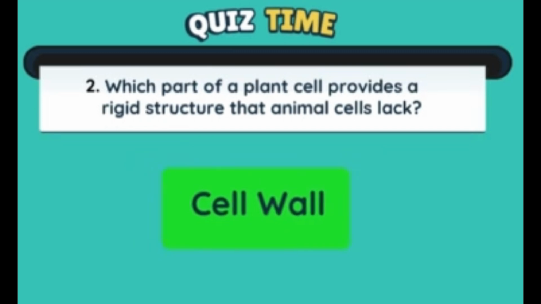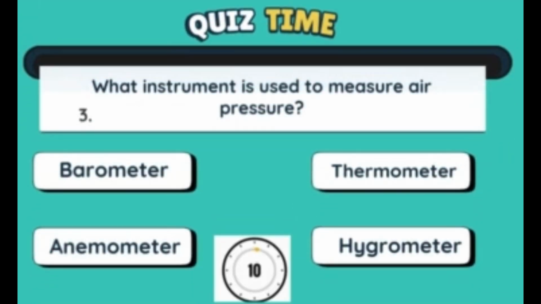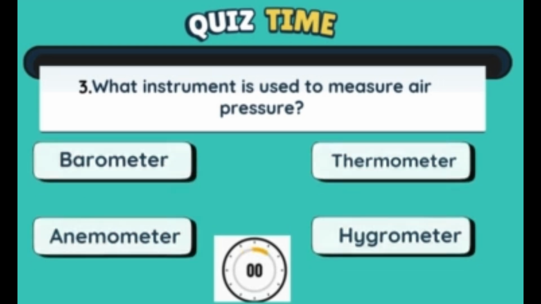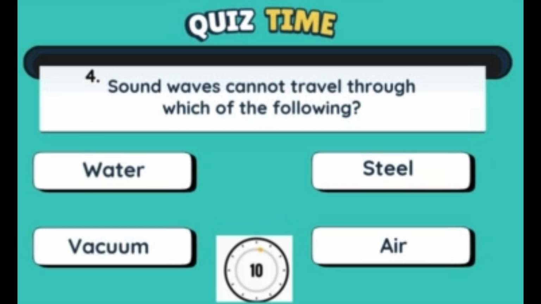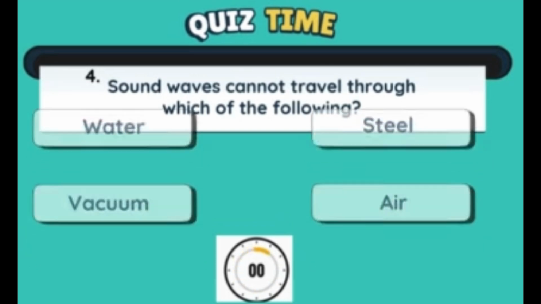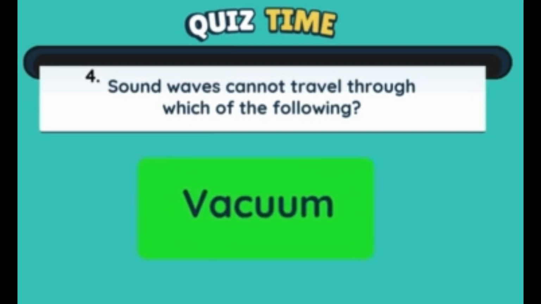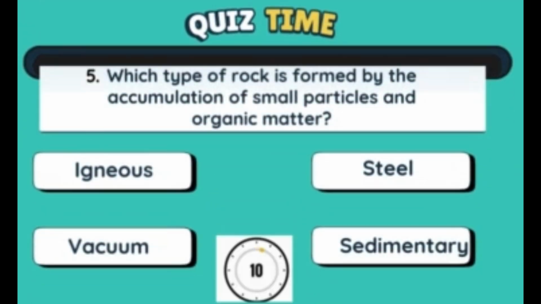It is cell wall. Which part of a plant cell provides a rigid structure that animal cells lack? It is barometer. Sound waves cannot travel through which of the following? It is vacuum. Which type of rock is formed by the accumulation of small particles in organic matter?